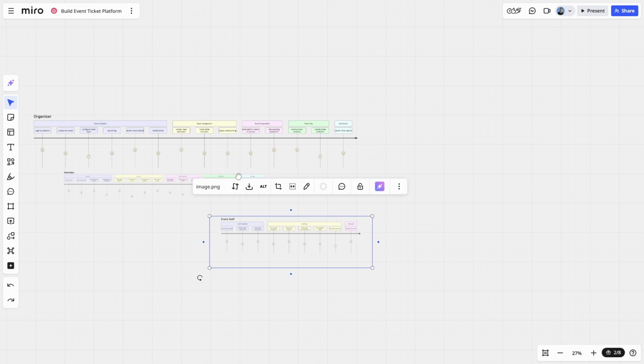Now, I've positioned this more to the right in the sense that their involvement doesn't begin typically until just before the event day.